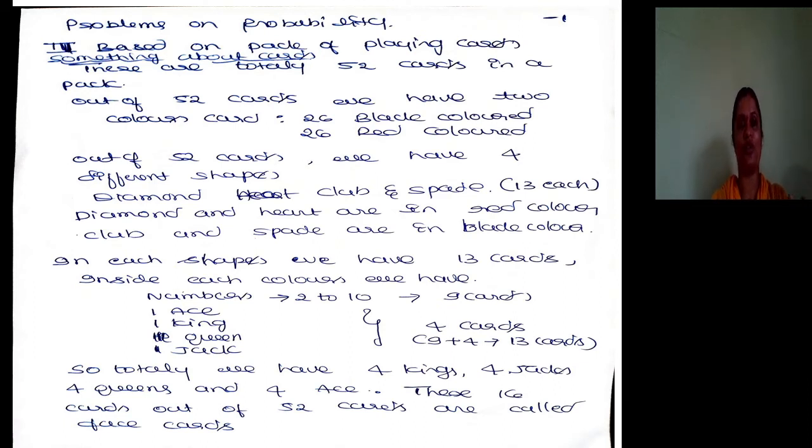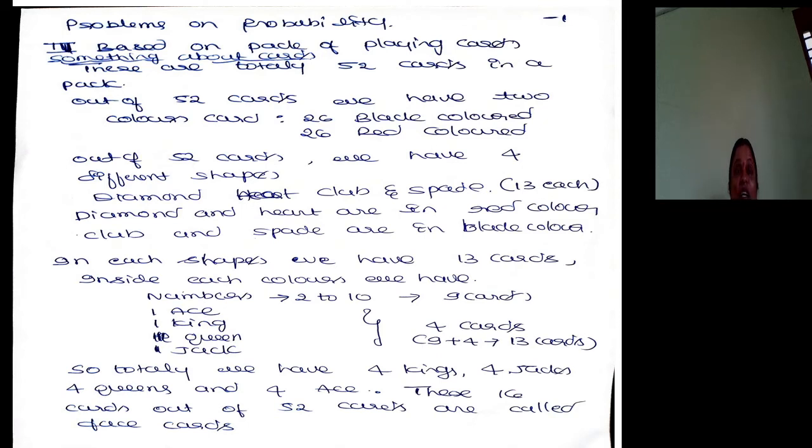Try to understand. In heart itself we have 9 cards with numbers 2 to 10 and 4 different cards: ace, king, queen, jack. Even in diamond, club and spade, the same type of cards will be there. So out of 52 cards, there are 4 aces, 4 kings, 4 queens and 4 jacks.